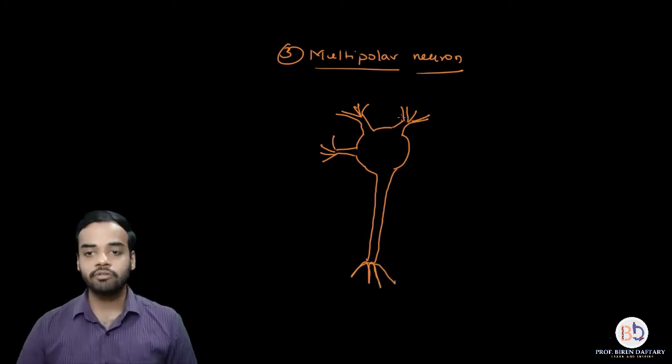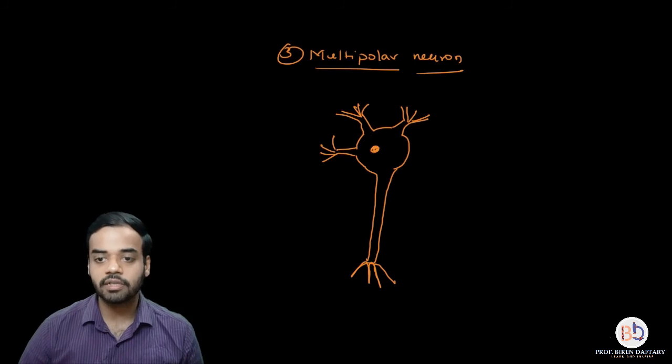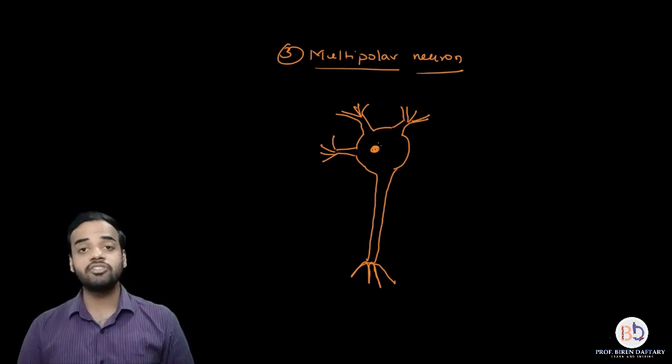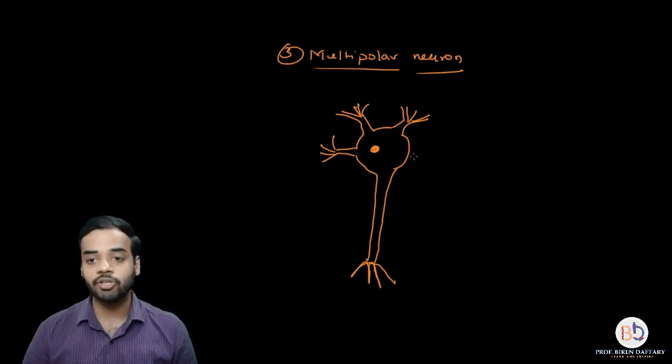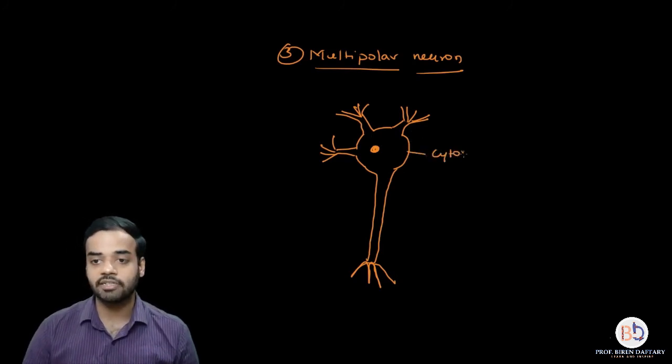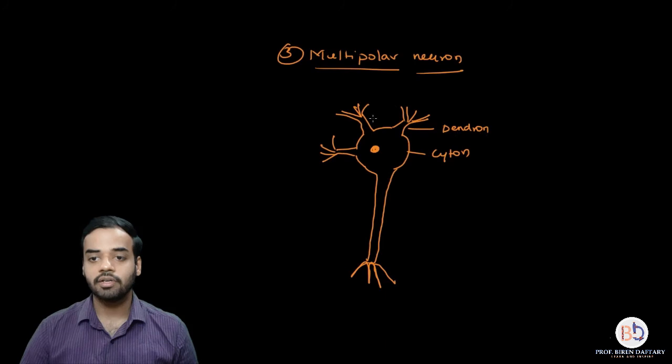So this neuron which I have drawn, let me draw a nucleus over here. This neuron which I have sketched over here is an example of multipolar neuron, because you can see over here there is one cyton, right? Then there are three dendrons. This is the first dendron, right?